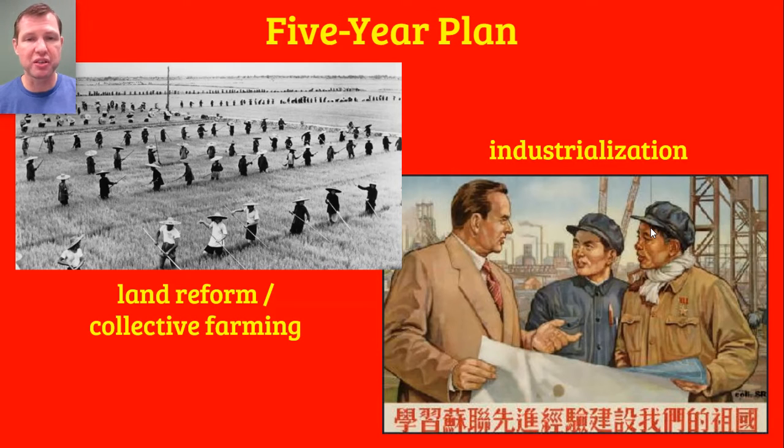50,000 Chinese traveled to the Soviet Union to study how Soviet steel mills operated, how they were managed, how Soviet electrical power plants operated, how they were managed. And some 12,000 Soviet advisors traveled to China to supervise the construction and the initial operation of steel mills and electrical power plants in China. So the Chinese propaganda poster that you see in the lower right-hand corner depicts one of these Soviet advisors explaining to two Chinese engineers, here's how we do this. Here's how you operate your steel mill.